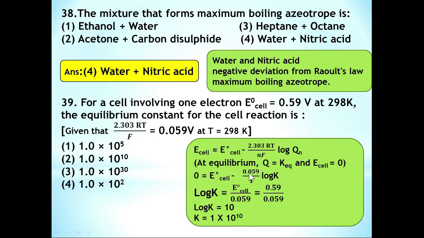So we can easily substitute this value: 0.059 by 1 log K, where K is the equilibrium constant. On rearrangement we get log K is equal to E0 of the cell divided by 0.059. Here E0 of the cell is 0.59 volts, so 0.59 divided by 0.059 is nothing but 10. Log K is equal to 10, that means K is equal to 1 into 10 to the power of 10. So here the correct answer is option 2.